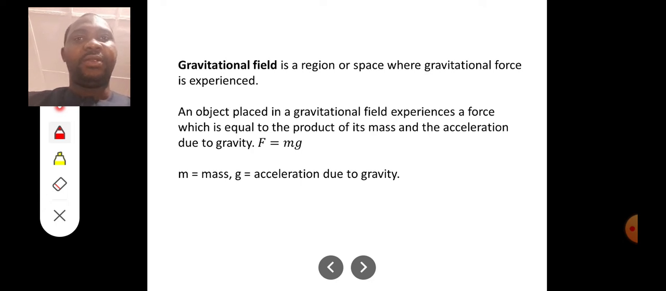So any body under the influence of gravity will experience a force. That's why when you jump up, something pulls you down. That force that pulls you down is what we call force of gravity. m is the mass, g is acceleration due to gravity.